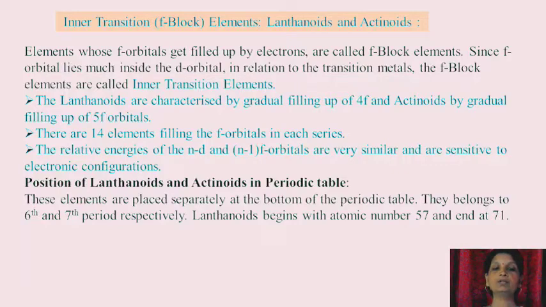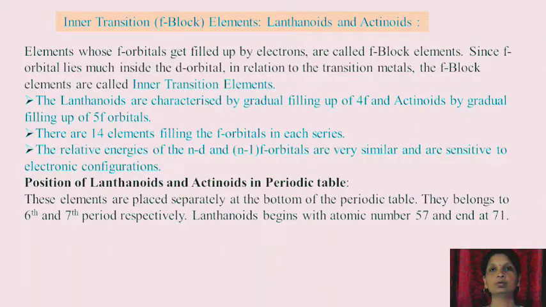The relative energies of (n-2)f, (n-1)d and ns orbitals are very similar and are sensitive to electronic configuration. Now let us discuss the position of lanthanides and actinides in the periodic table. These elements are placed separately at the bottom of the periodic table. So this is the position.